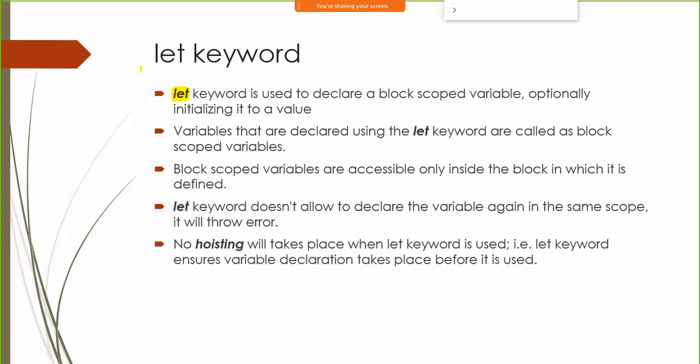This let keyword will remove that particular restriction. What it will do is it will scope your variables to a particular block in which they are created. So if I create a particular variable inside a function, it will only be available inside that function, not outside that function. Similarly, if I create a variable inside an if condition, it will only be available inside that if condition. Same goes for your for loops and all. Wherever there is a block, if you are creating a particular variable, it will now be specific to that block.